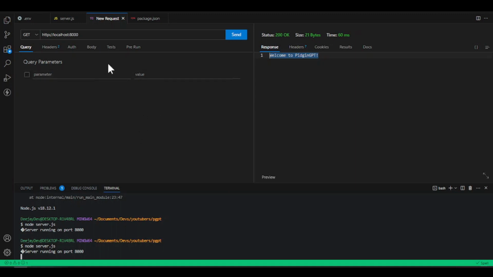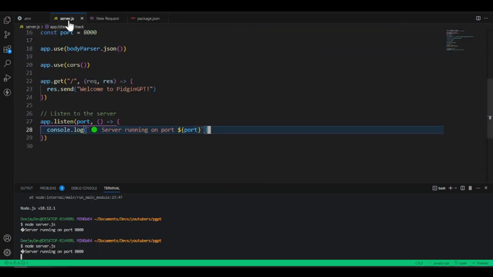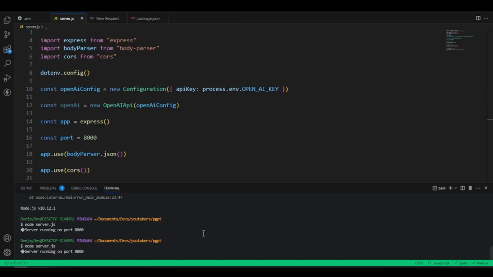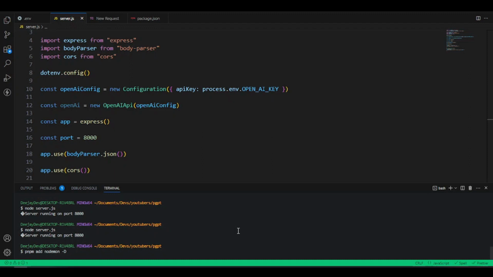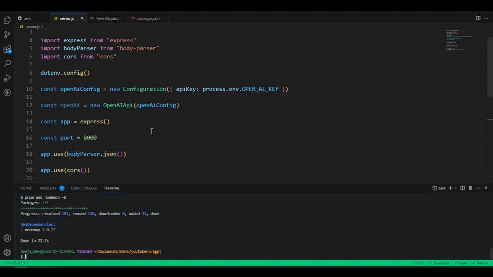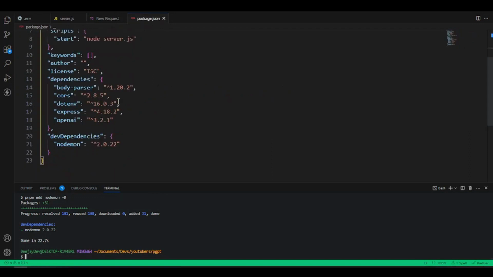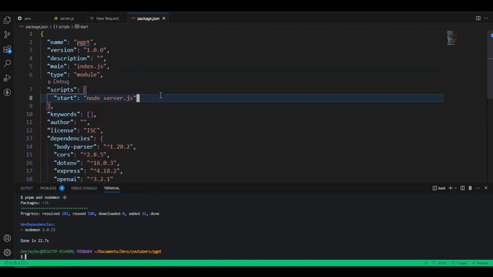So as this is working, let's go back into our server.js. And then let's first end the server here. So we'll say we want pnpm add, and we'll say we want nodemon. And this will help us refresh our node server every time. This will help us save it as a dev dependency. Correct. So nodemon is now already installed. So let's go back into our package.json. Let's add a new script here. Let's call it our dev script.